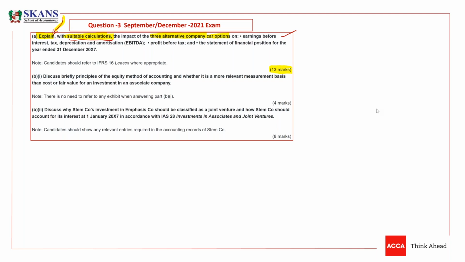And in part B, the examiner is mentioning that you don't need to refer to any exhibit to answer this part, it is the theoretical part. So the examiner is giving a note that there is no need to refer to any exhibit when answering part B.